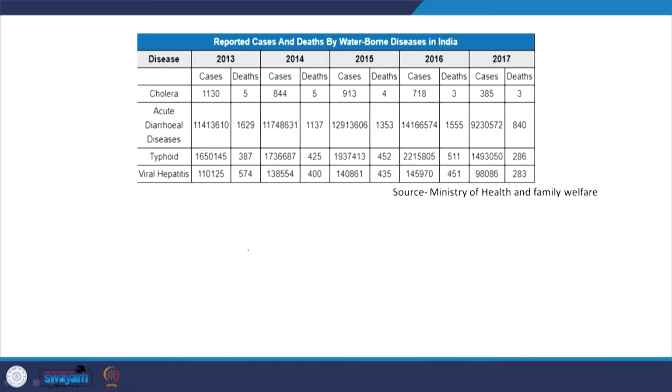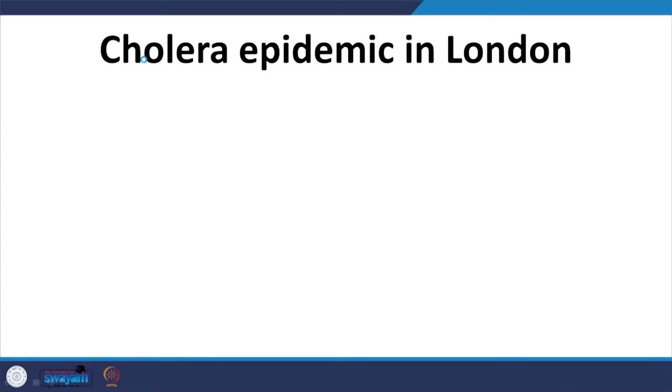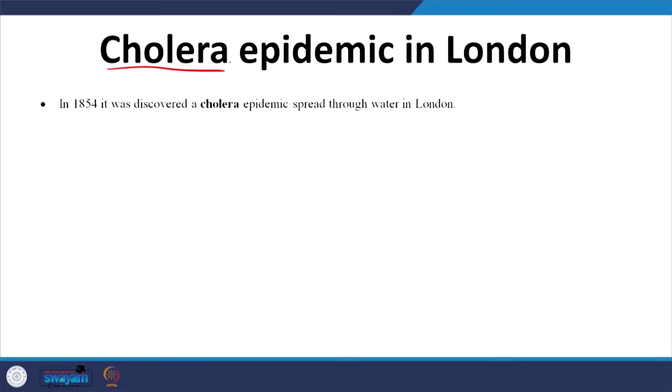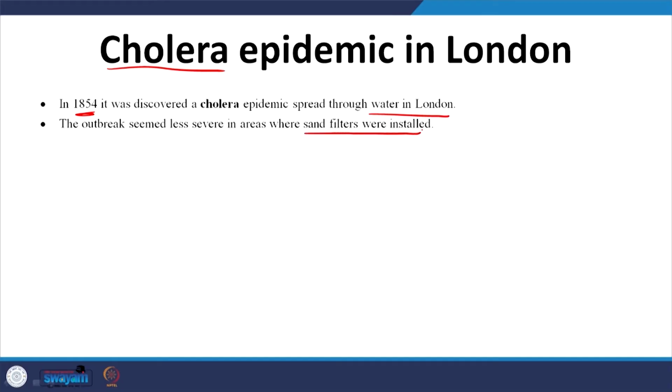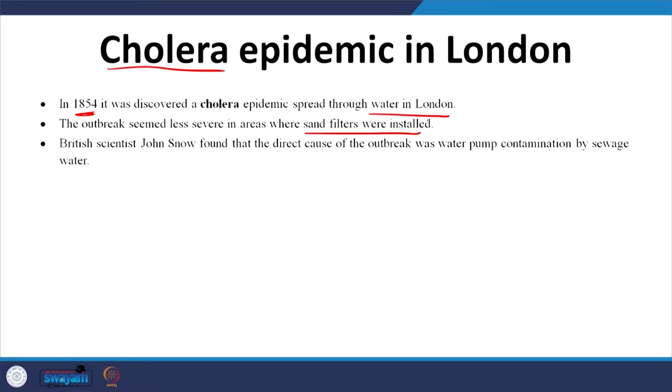Again, here I have an aspect, I will come back to this: data. There was a cholera epidemic in London, discovered in 1854. It was spreading through water in London. The outbreak seemed less severe in areas where sand filters were installed. And the scientist John Snow found that the direct cause of the outbreak was water pump contamination by sewage water.